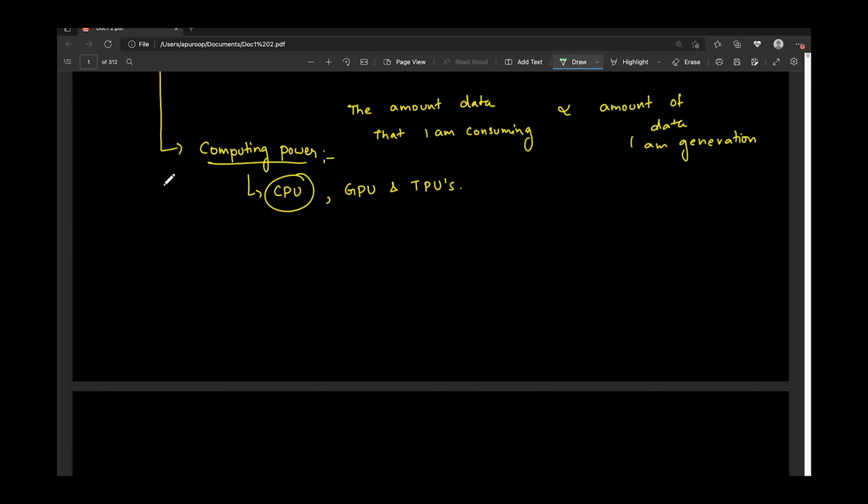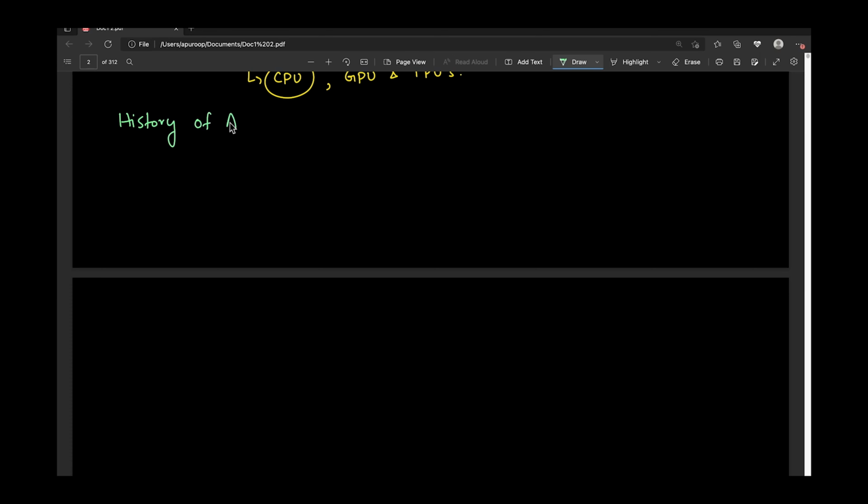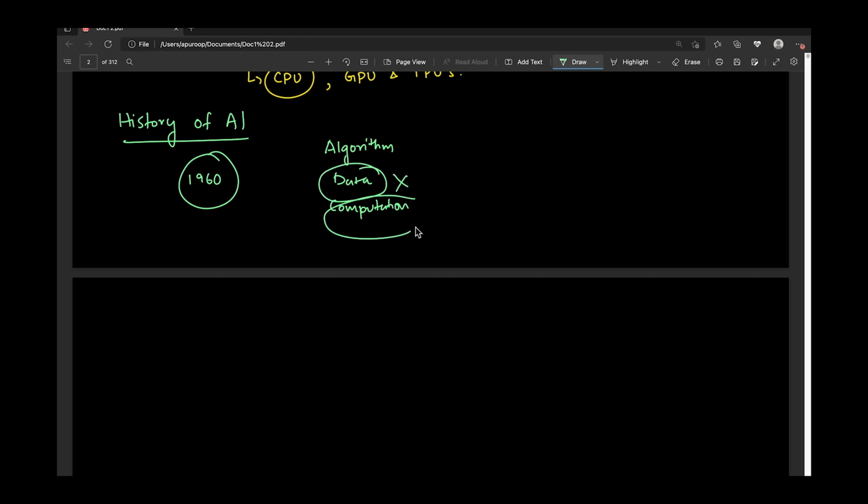Now let's see some history of AI. The concept of AI got started in the 1960s itself, and at that time they came up with this particular definition of AI. But it was not very popular because, as we discussed, the main requirements are algorithms, data, and computational power. At that time we didn't have data and we didn't have computational power.